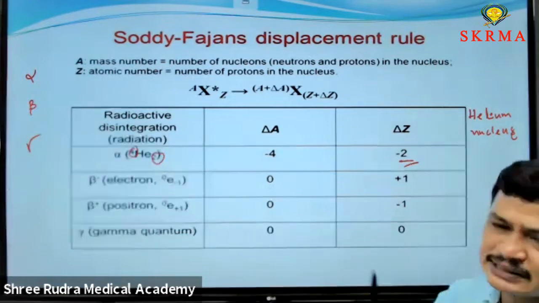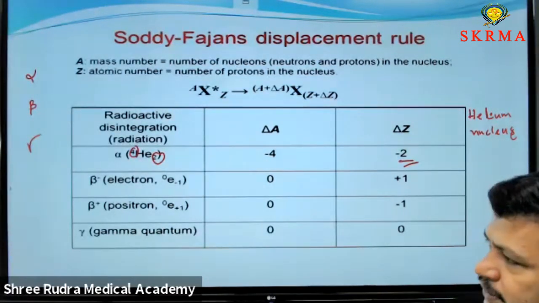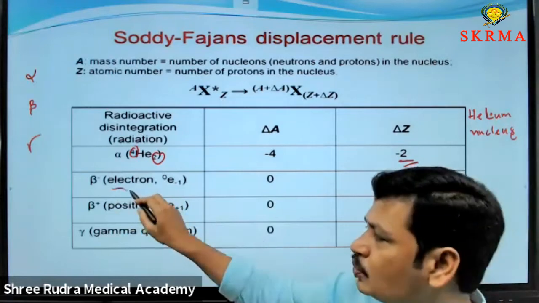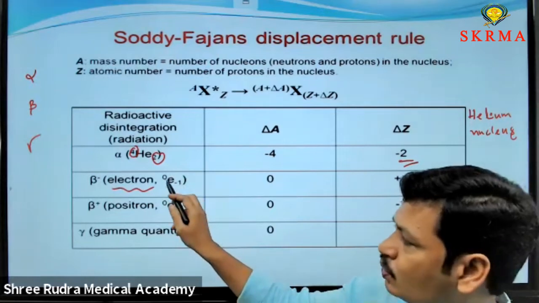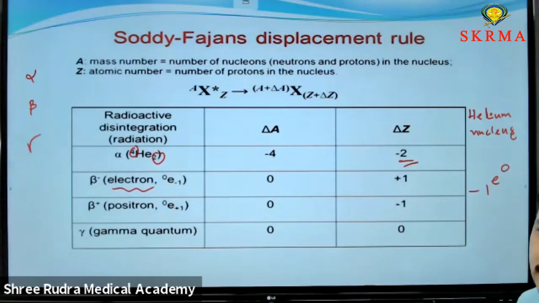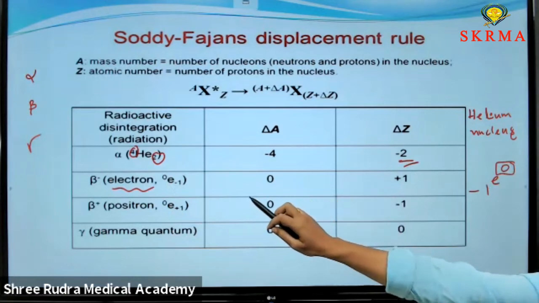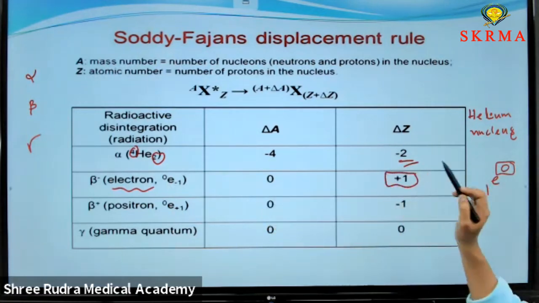And beta minus decay. What is beta minus decay? The beta particles, or beta minus particles, are nothing but fast moving electrons. Whenever electrons are released, the electron symbol is -1e0. Whenever an electron is released from a nucleus, the mass number does not change, but the atomic number of the daughter nucleus increases by 1.